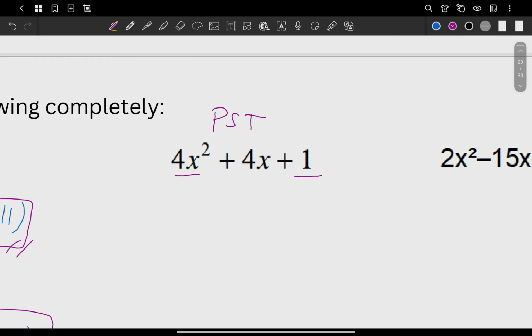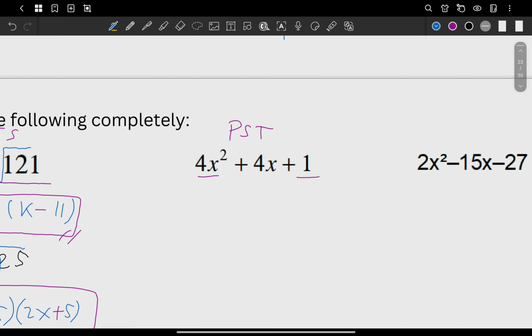And then, if you get their square root, what's the square root of 4x squared again? It should be 2x. The square root of 1 is 1. What's 2x times 1? It's 2x, right? Times 2, it should be 4x. So this one here satisfies our perfect square trinomial.